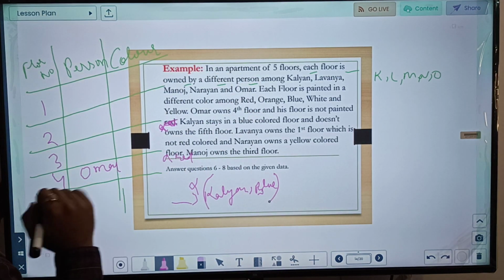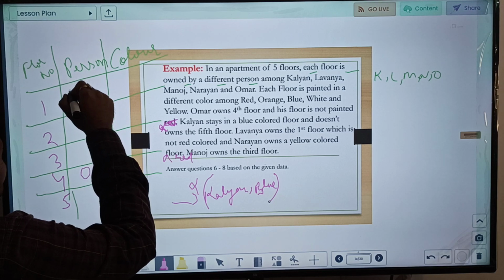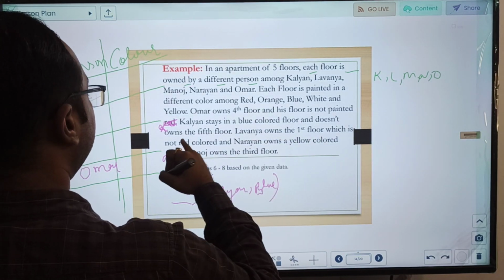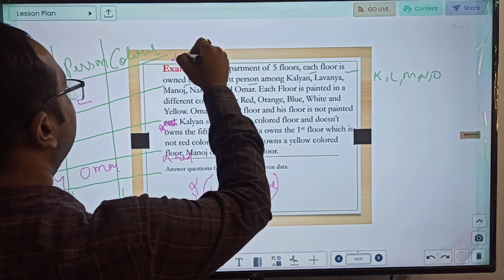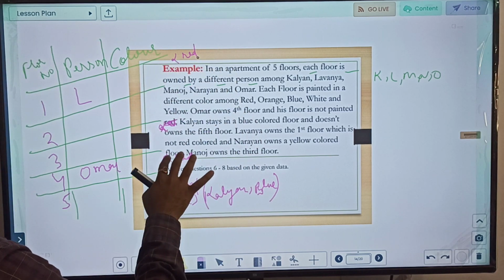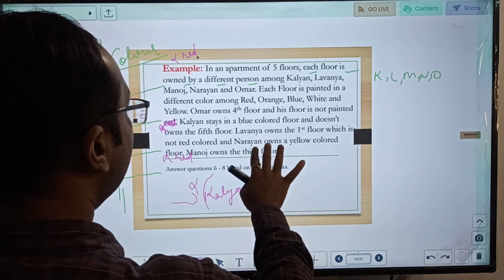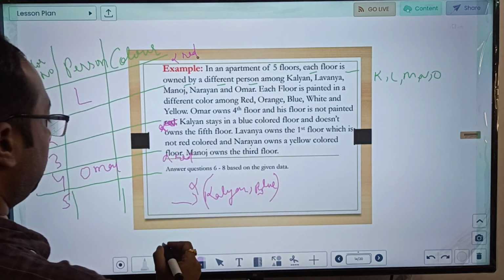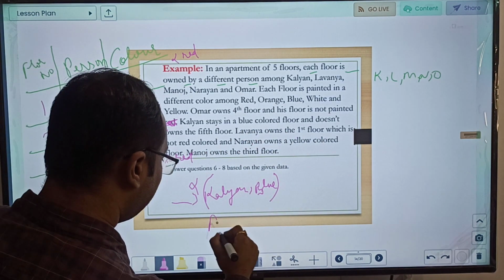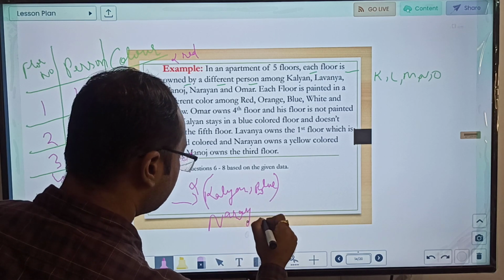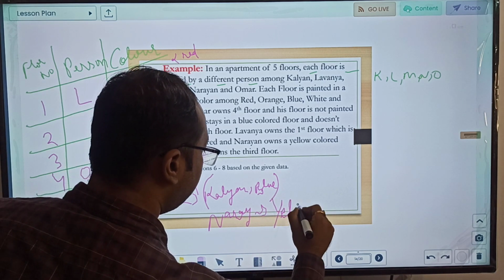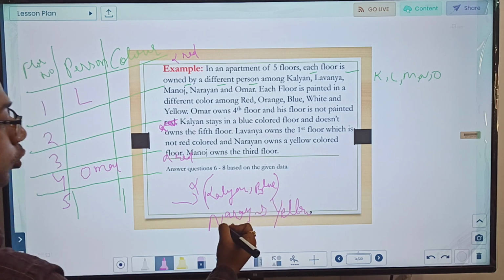Lavanya owns the 1st floor, which is not red, so this is not red, this is not red, okay. Narayana owns a yellow colored floor, so we are given Narayana, yellow. So these two combinations are given.